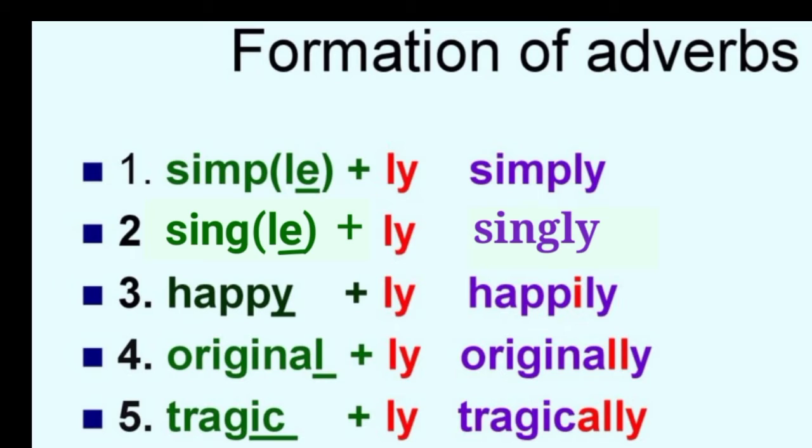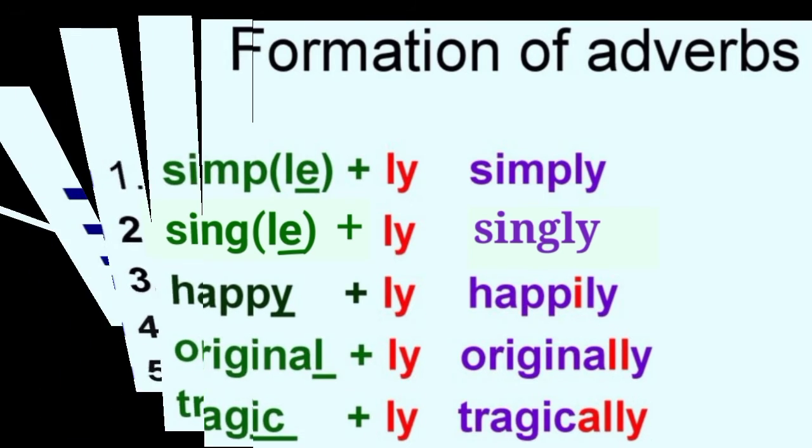Now see the last one, tragic. It ends with the letters I-C. Here we have to add ly, but with ly we have to add al also. That means tragically, the spelling will be T-R-A-G-I-C-A-L-L-Y. So in this way the formation of adverbs is done. Now you have seen the topics related to adverb, and the formation of adverb also we have seen.